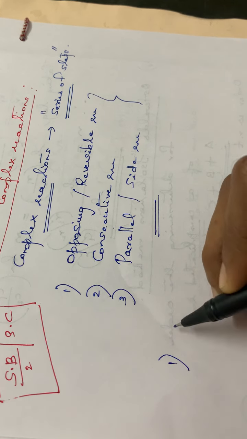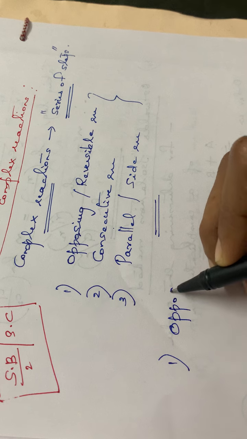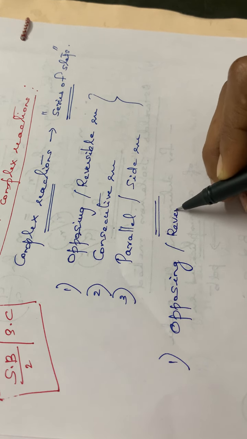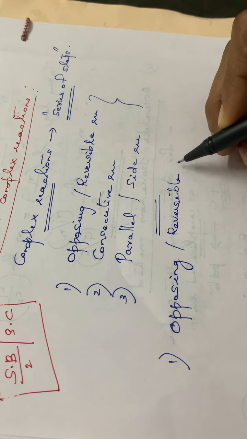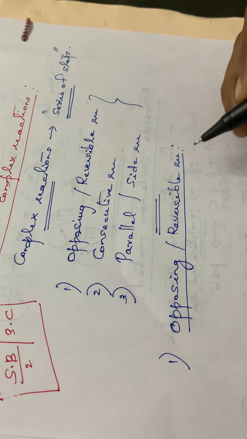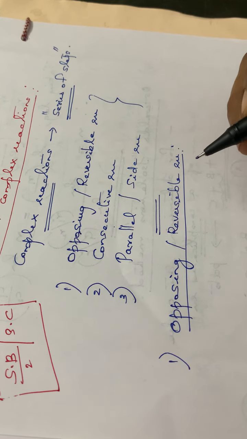The first one is the opposing or reversible reaction. As you know, what is a reversible reaction?